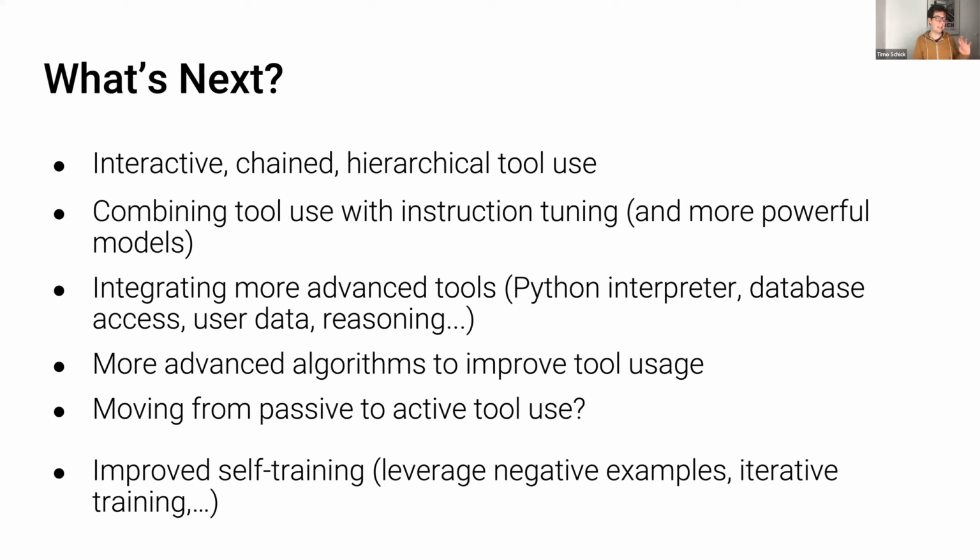One thing that I'm a bit more careful about is what I call moving from passive to active tool use. So all the tools that I've shown you and all the tools that we've worked with here are kind of passive, in that they just provide some additional information, but don't actually change the world state in any way. You might think of tools that are a bit different, that are more active, and that could, for example, send an email, post something on some website, turn on the lights, these kinds of things, which are very interesting and potentially very powerful.